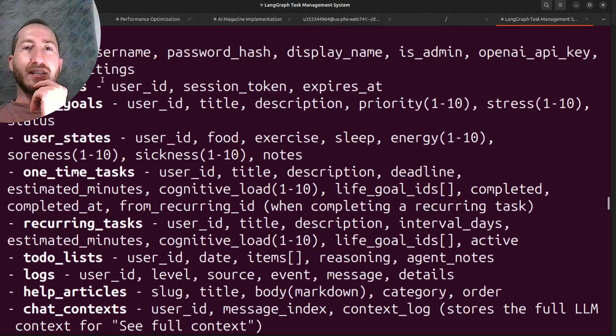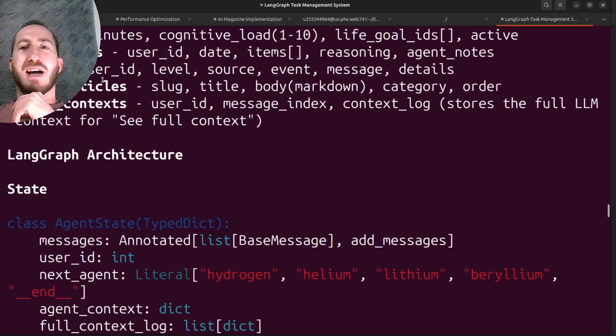So the key thing here is using a catch-all JSON column. Now that's not great database design, obviously, because that's more like a NoSQL style, and why not use that instead? But by using SQLite, it keeps things cheap. The thing about this app is it's not going to be super data heavy for one user.